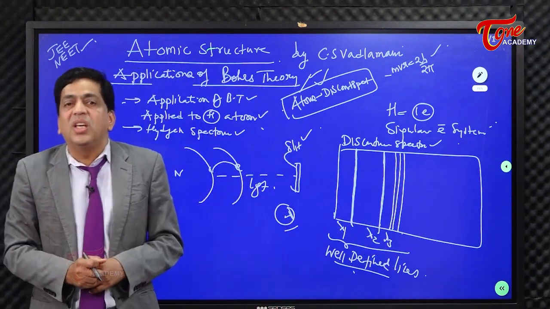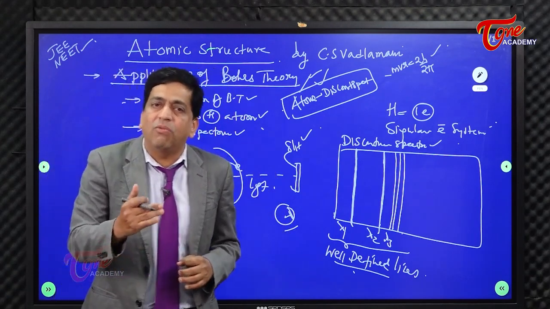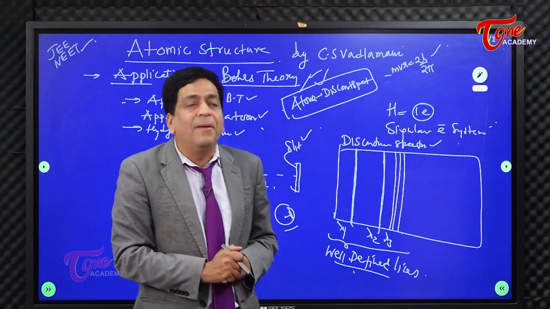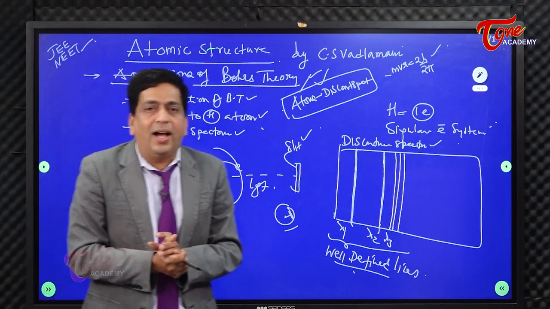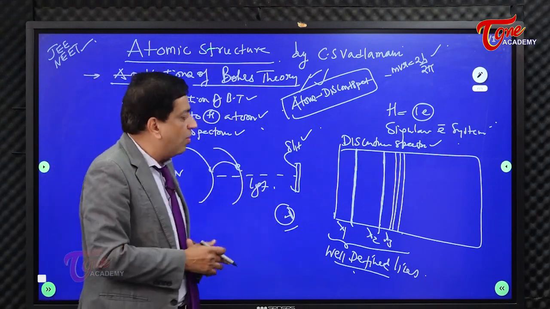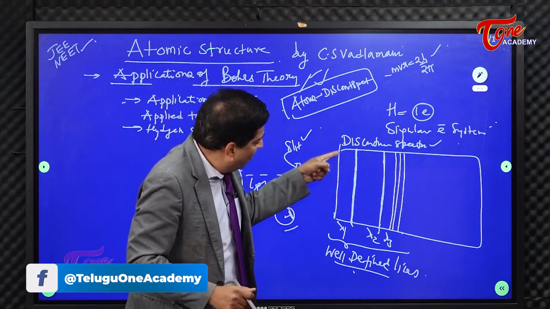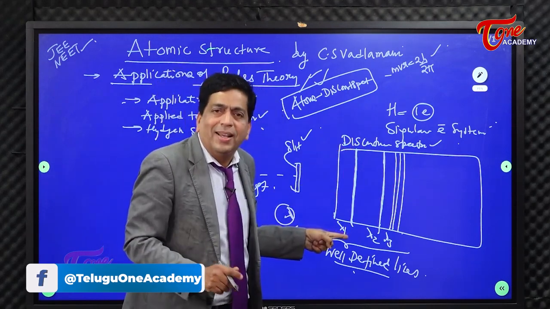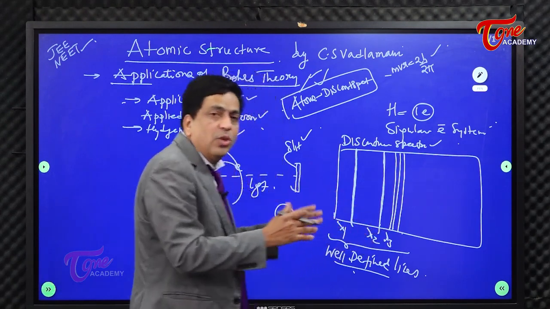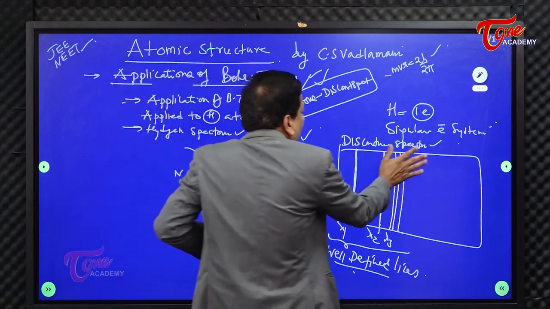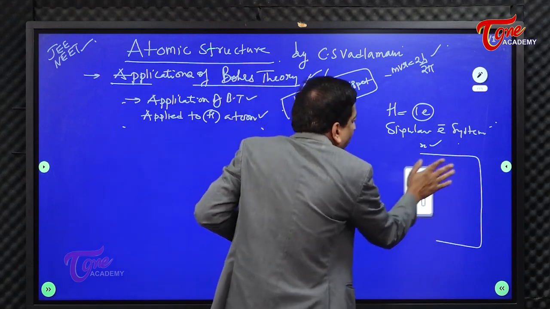You get this because you have an infinite number of non-radiating paths, so you get an infinite number of lines. You must understand that, right? And watch, very consciously I have done something. Look into the way I have drawn the discontinuous spectra. This is the first line, right? There is a gap between the first line and the second line. Well, I want to redraw this again. Watch carefully. So why did I draw it like this?